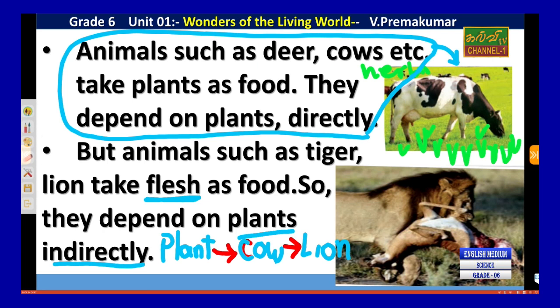So lion, it does not eat plants directly, right? But indirectly. How? Yes, the plant is eaten by the cow. Then the lion eats the cow. The cow eats the plant, then the lion eats the cow. So the lion indirectly eats the plant.